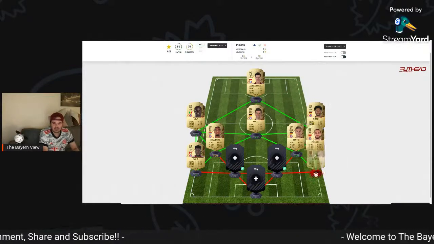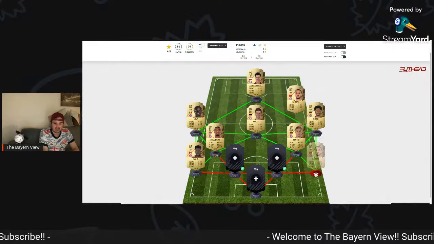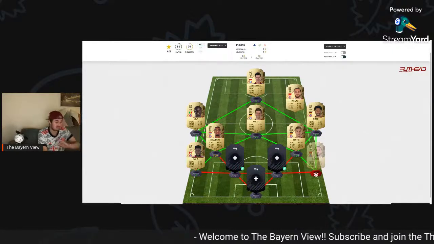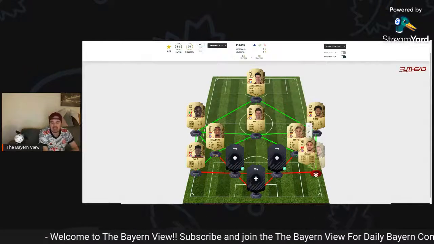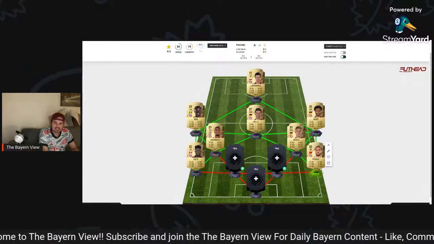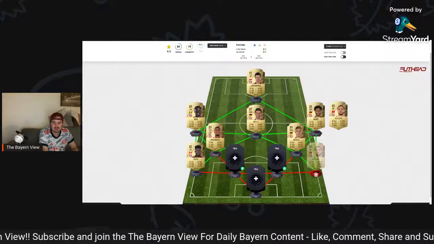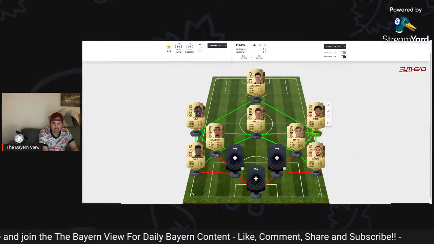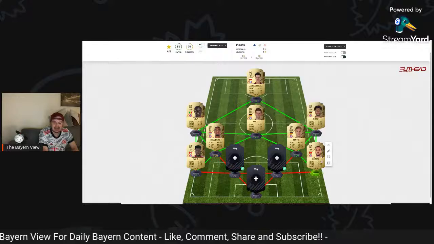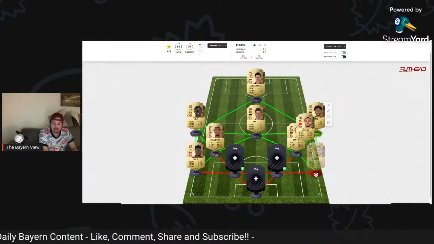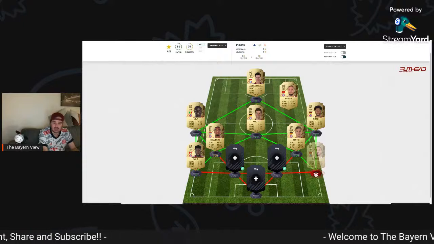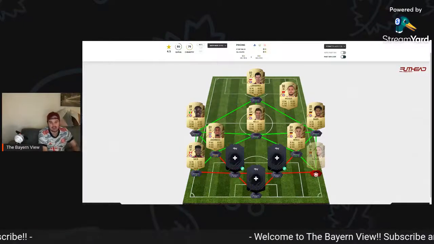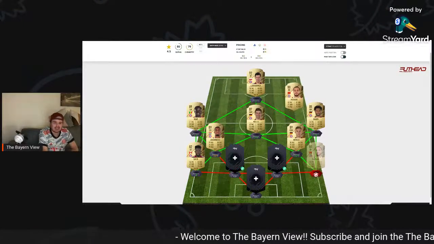With Pavard, he would go in this particular position here. He would try to get forward. He's too slow. There's nothing wrong with that at all. But he's too slow, so he couldn't get back, and then we've gone 1-0 down. Whereas this lad, hopefully, these two can work together. If Serge Gnabry needs to get back, and if not, then hopefully Mazraoui can drive through with the ball, either get it to Lewandowski if he stays, Muller, whoever's in the box. I don't care. It could be Neuer for all I care. I don't care. And then drive that in there.